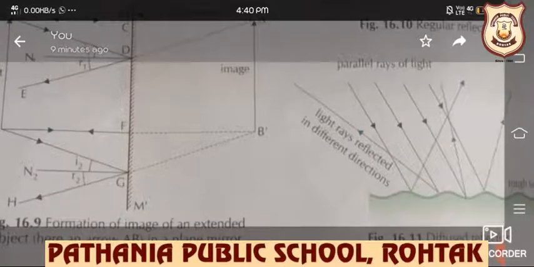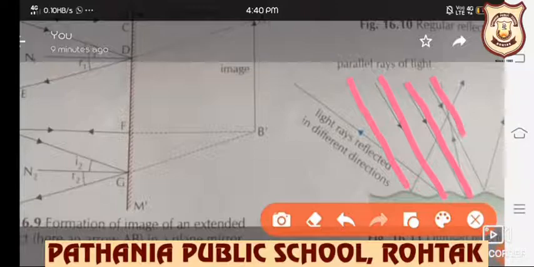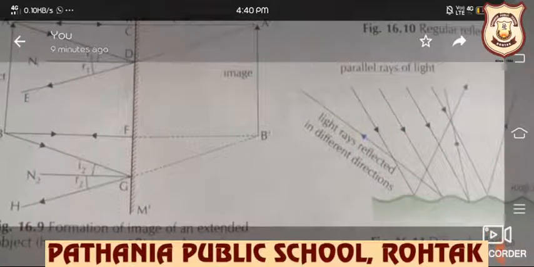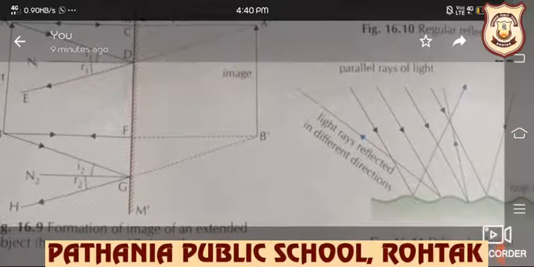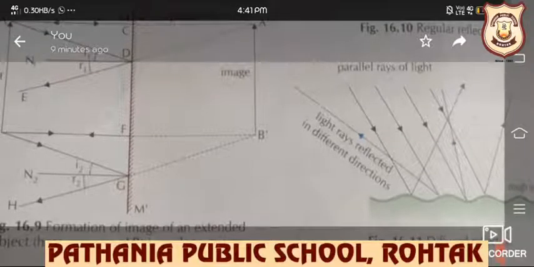See here, these rays are parallel, but they are reflected in a different manner. So this is irregular reflection. जैसे cardboard में we are not able to see our image, but if I am talking about a plane mirror, then I can see it.